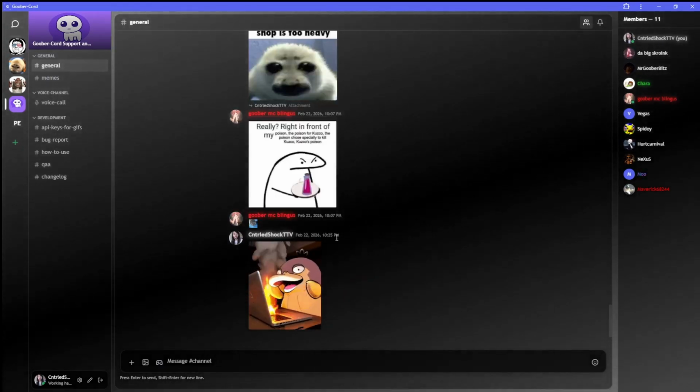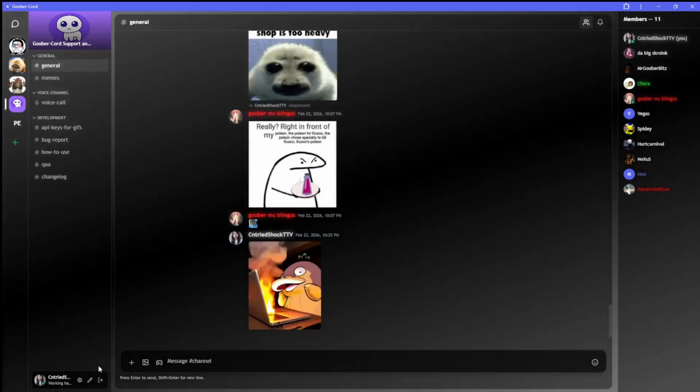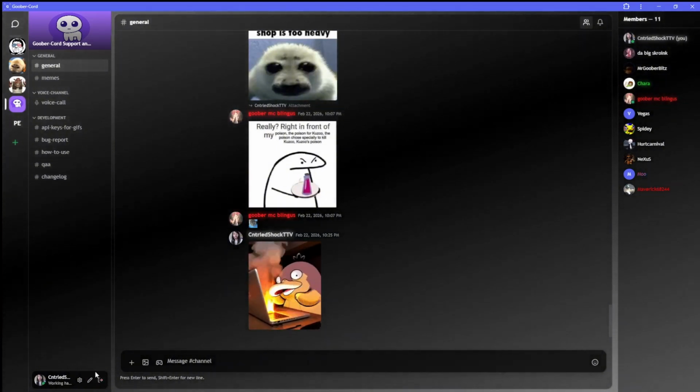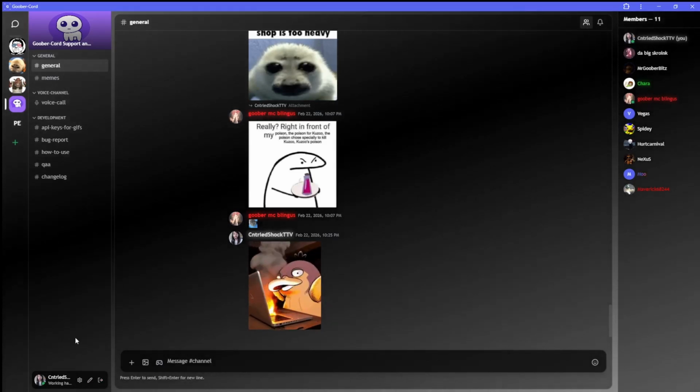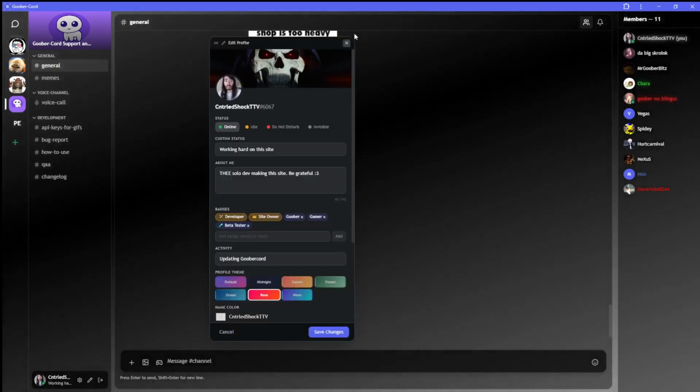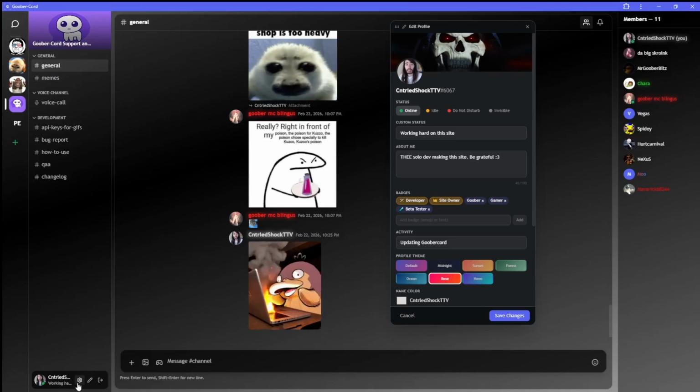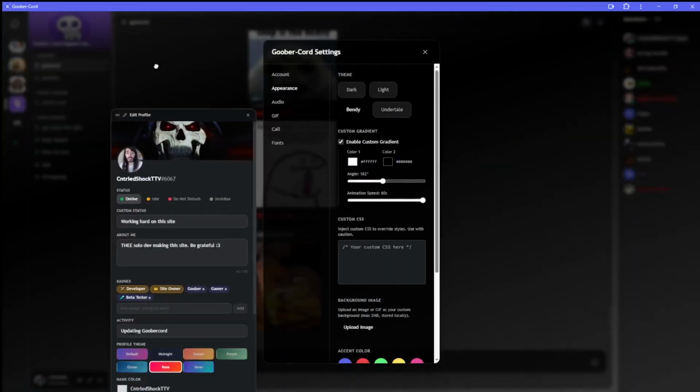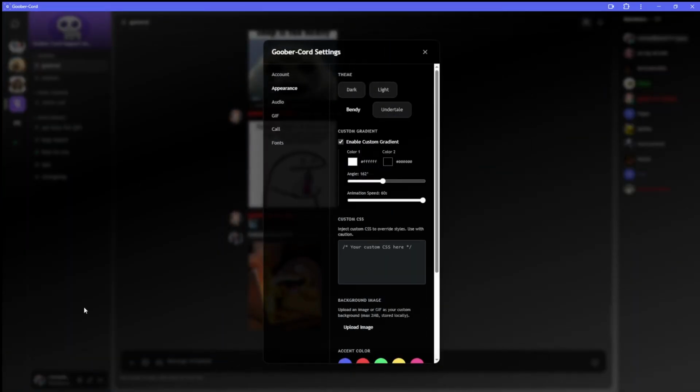Anyway, moving on. I think the next thing I should do is talk about the client customization options. So down here in the corner, you have your profile edit button, and now you can move this around actually, so you can have that completely modular as you type. Pretty cool. But here are your Goober-Cord settings. So you have different themes.